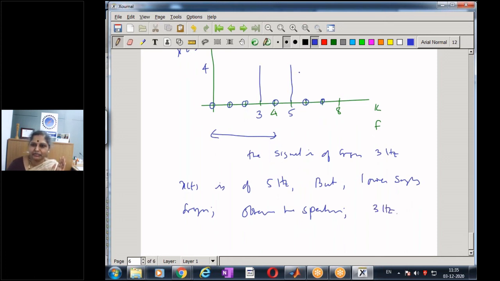Why has this happened? This has happened because of the concept that we have seen earlier, aliasing. What is aliasing? A high frequency component incorrectly appearing as a low frequency component within the pass band, because of having taken an incorrect sampling frequency.